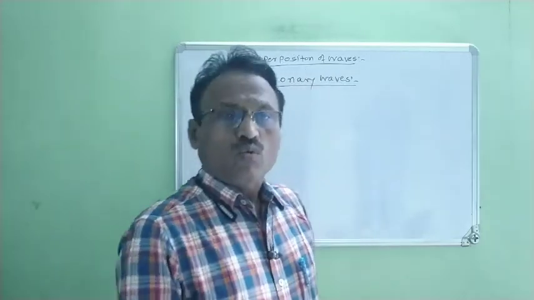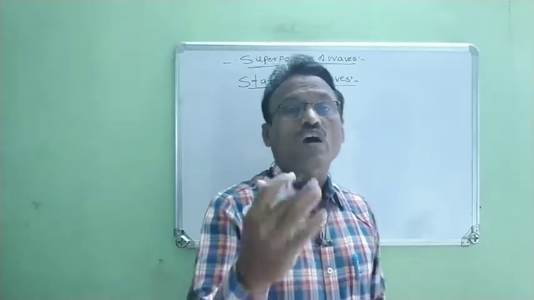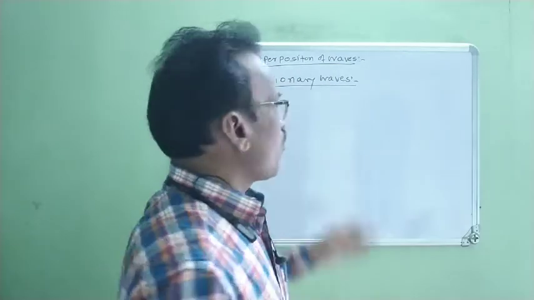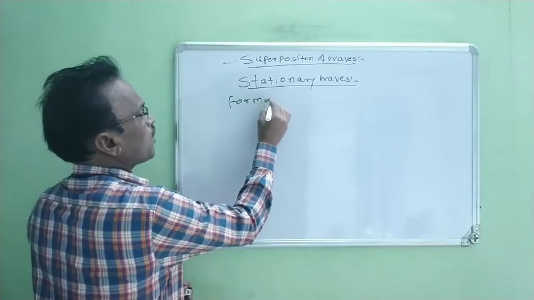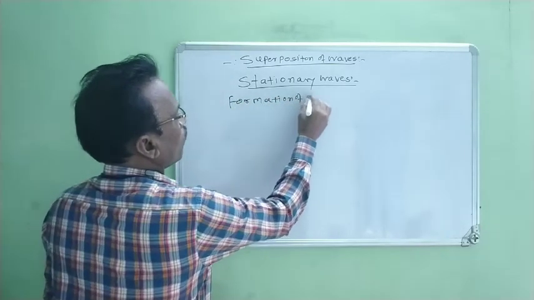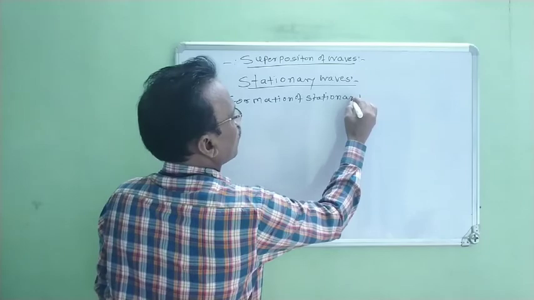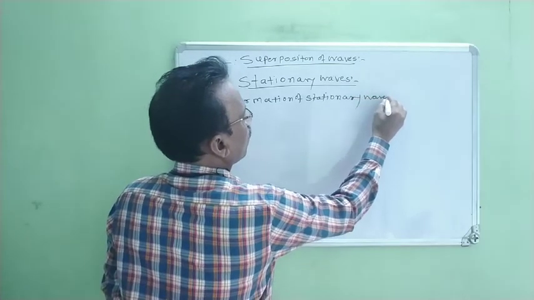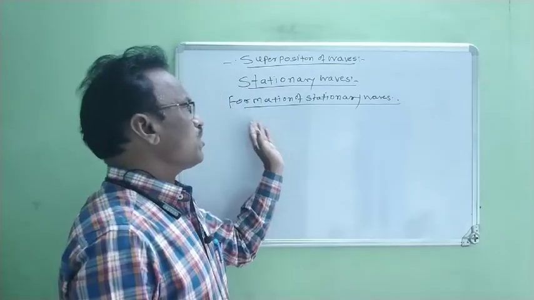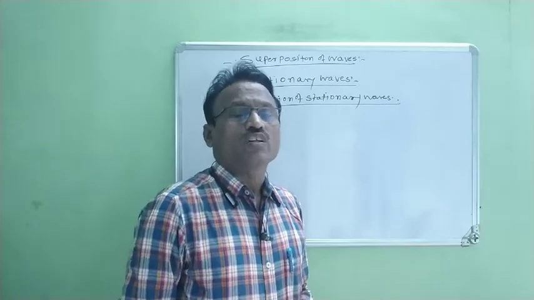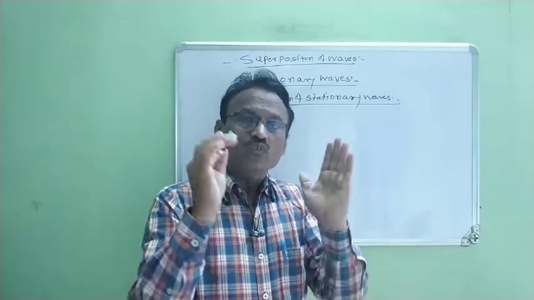Okay. Now, today we discuss how these waves are produced or how these waves are formed. First, we discuss the formation of these stationary waves. Therefore, we consider the formation of stationary waves. Now, to study this formation of stationary waves, we consider one string, and this string is fixed in between two fixed points.